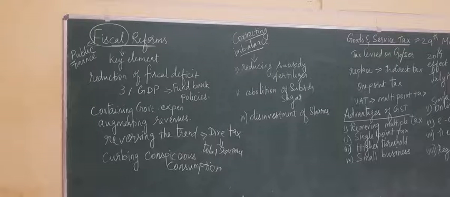And also, they have made some important policies to correct the imbalance. Imbalance means expenditure is more and revenue is less, it is called a deficit. So, to correct the imbalance, they have initiated some policies. First one is reducing the subsidy on fertilizers.